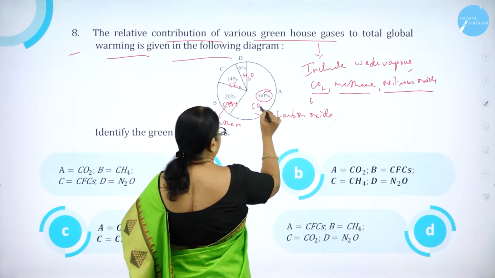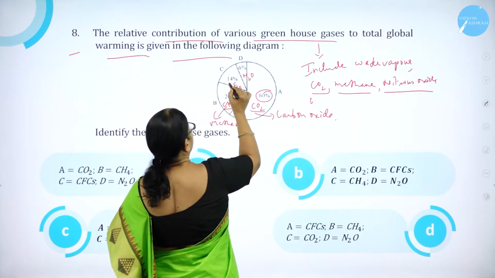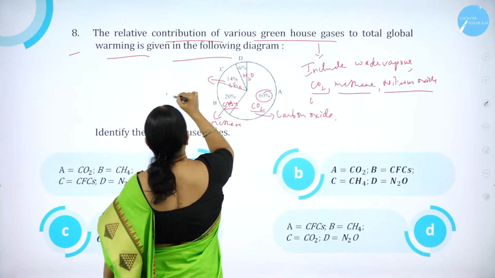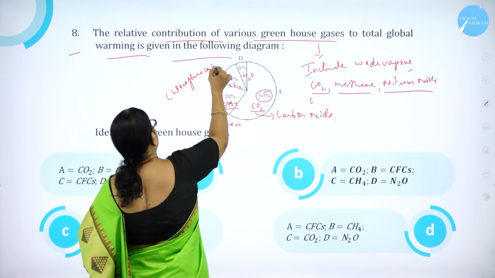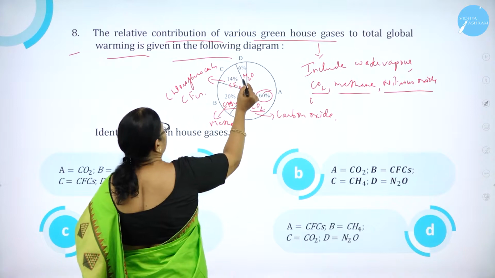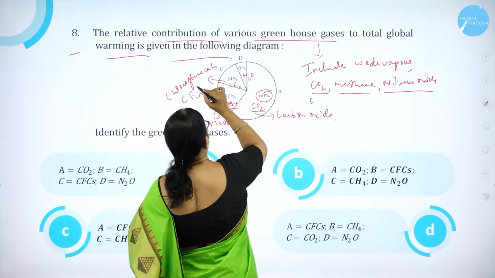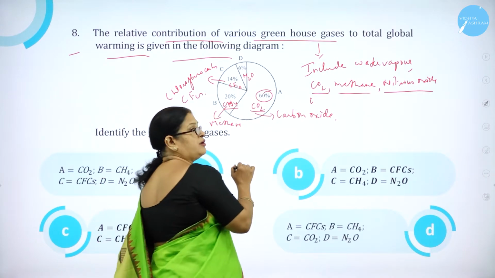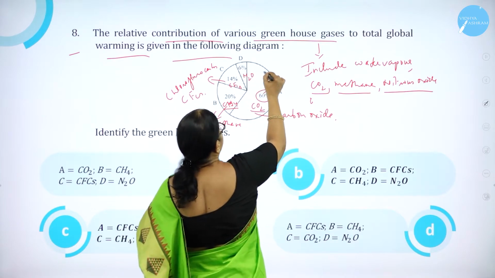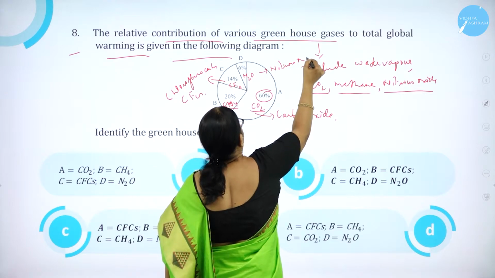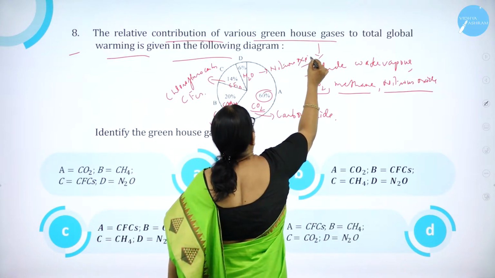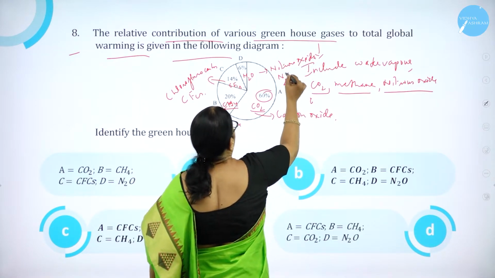A is carbon dioxide, B is methane and C is chlorofluorocarbons, that is CFCs. Then D is nitrous oxide, N2O.